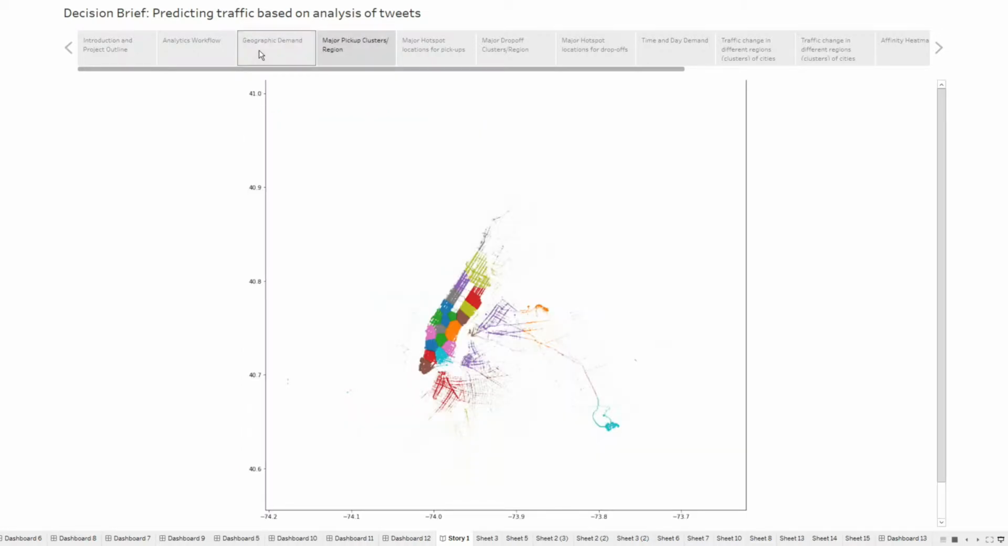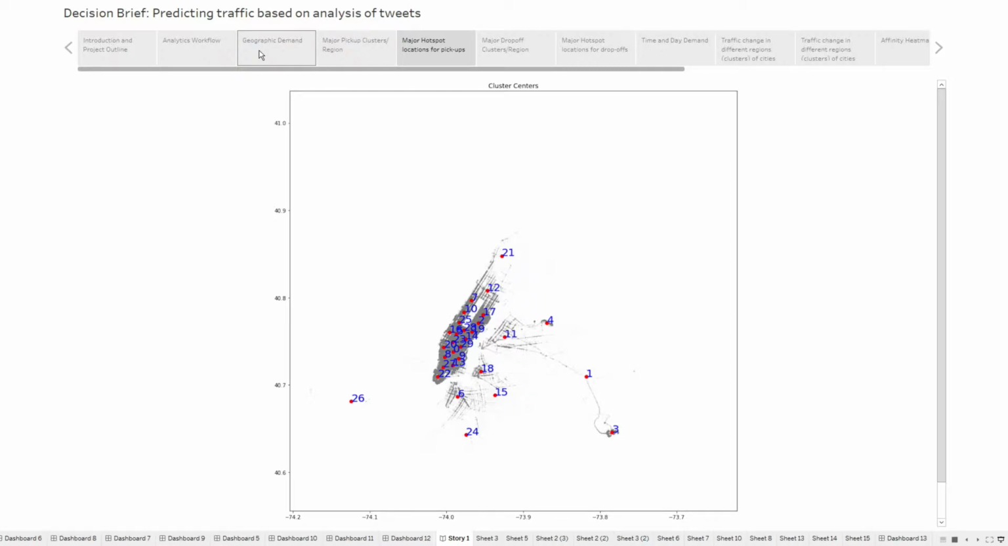But we try to identify various clusters in these regions, and these are the clusters for pickups. These are the popular regions where people are being picked up from, and we identified about 30 clusters using the k nearest neighbors clustering algorithm. After that, we found the centroids for each cluster, which we used further in our analysis.